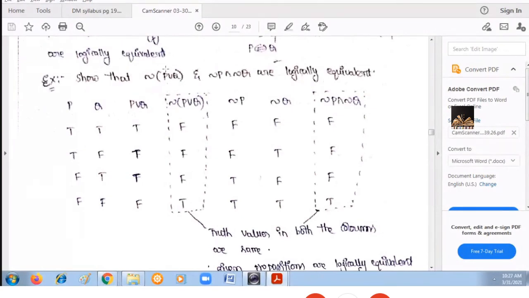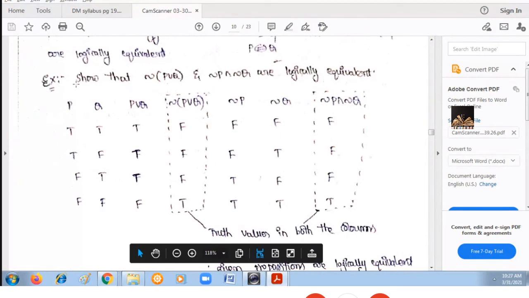This is the final result of the first compound preposition. Next, the second compound preposition is negation P and negation Q. So first, find out negation P. Just apply a negation on the first column and apply a negation on the second column. It will give you negation P and negation Q.